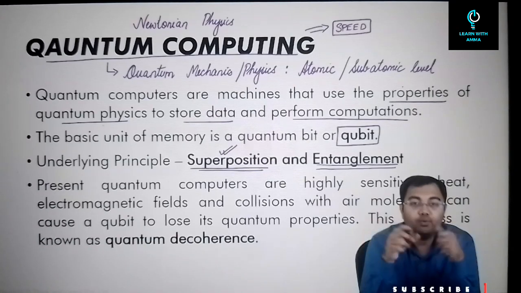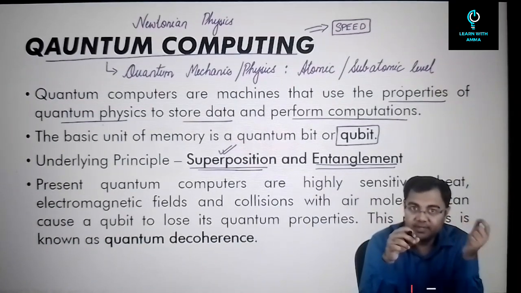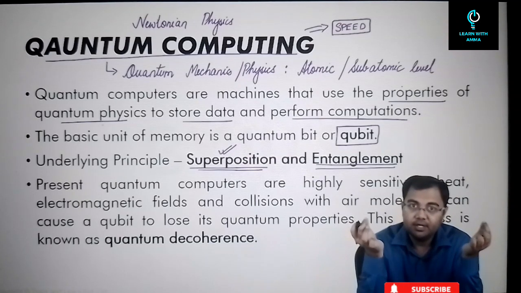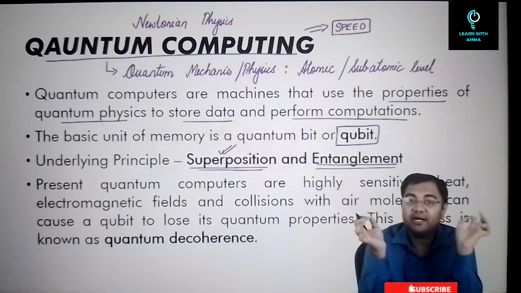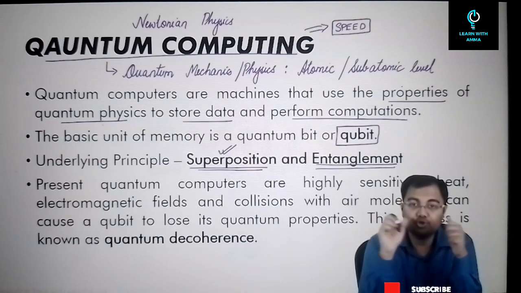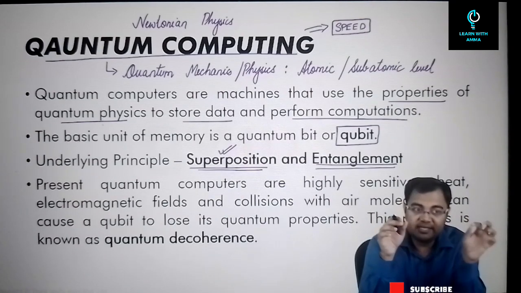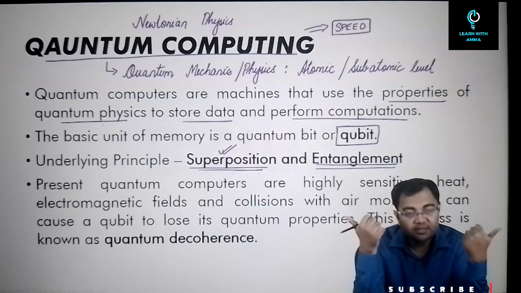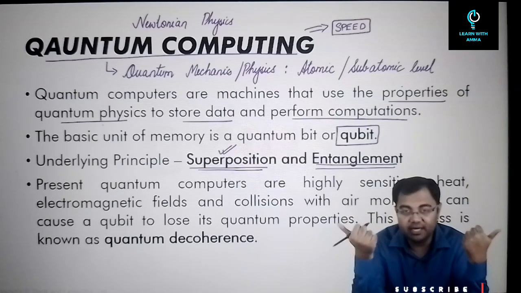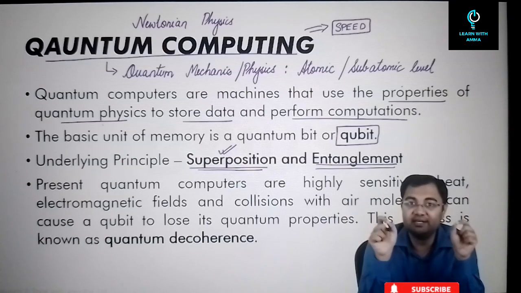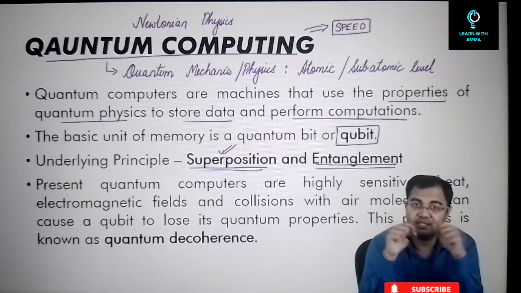How are they connected to one another? If you do something to one particle, the other particle will also be affected. If you try to hack one particle, the other particle can also be hacked, or the other particle will also show the same thing. So if somebody tries to hack the particle at the receiver's end, the transmitter end will also see the same kind of problem, and anyone running the system will quickly understand that somebody is trying to hack the system.